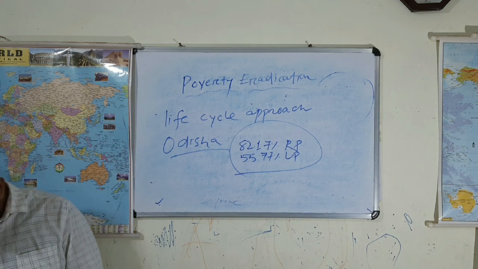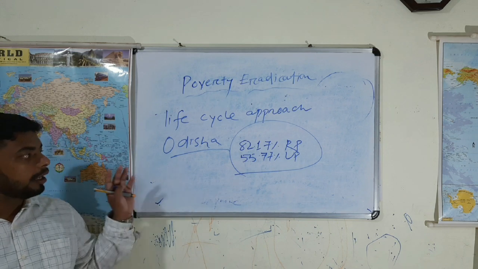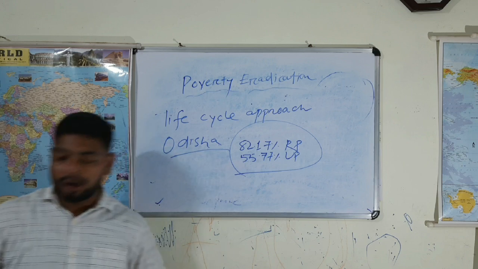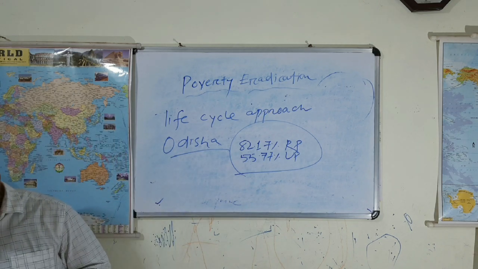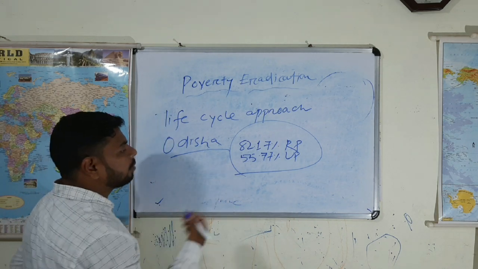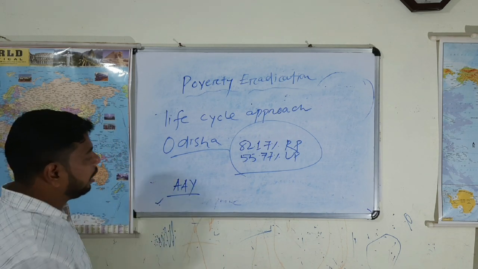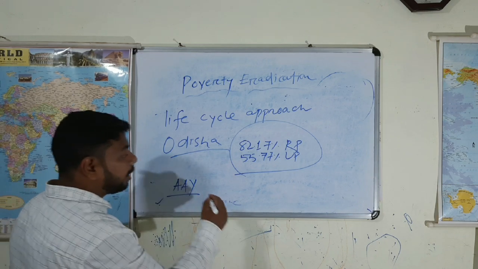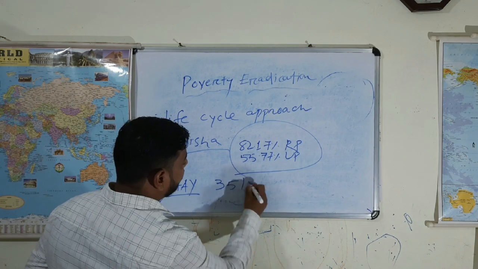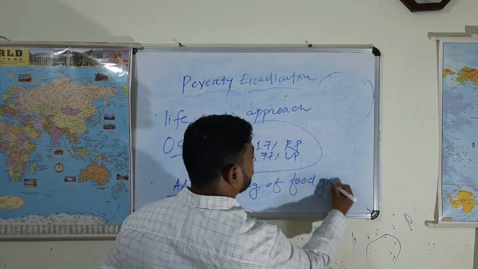In this way, in our state, more than 3 crore people are getting food grains at a highly subsidized price. The targeted population is, in fact, the poorest of the poor under the Antyodaya Anna Yojana. The poorest of the poor households were provided 35 kg of food grains.